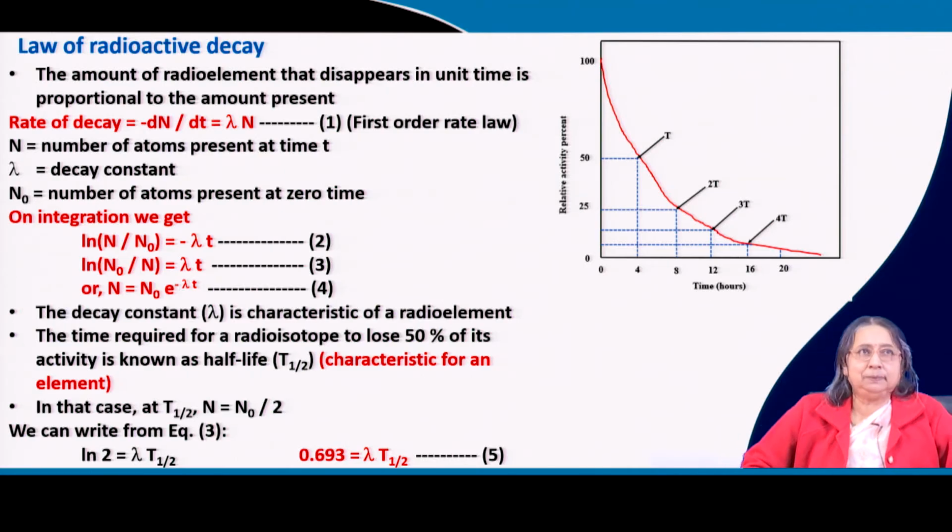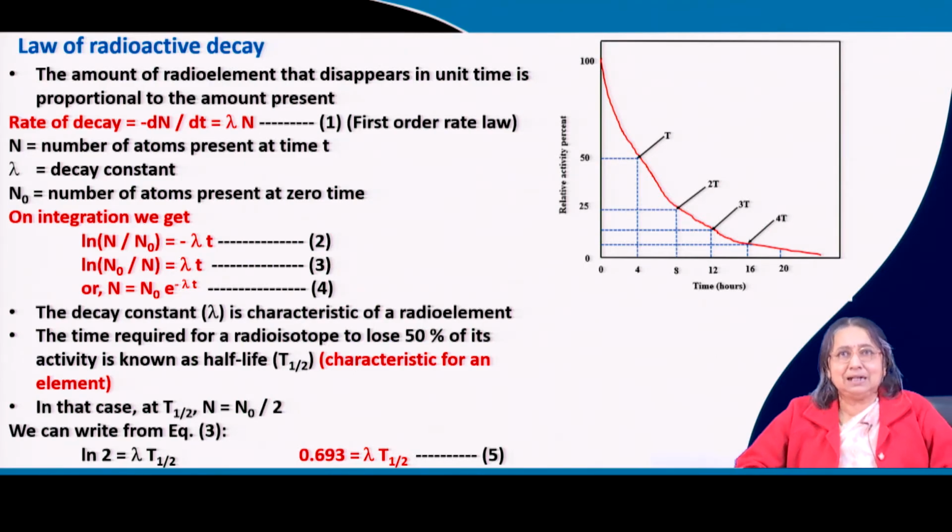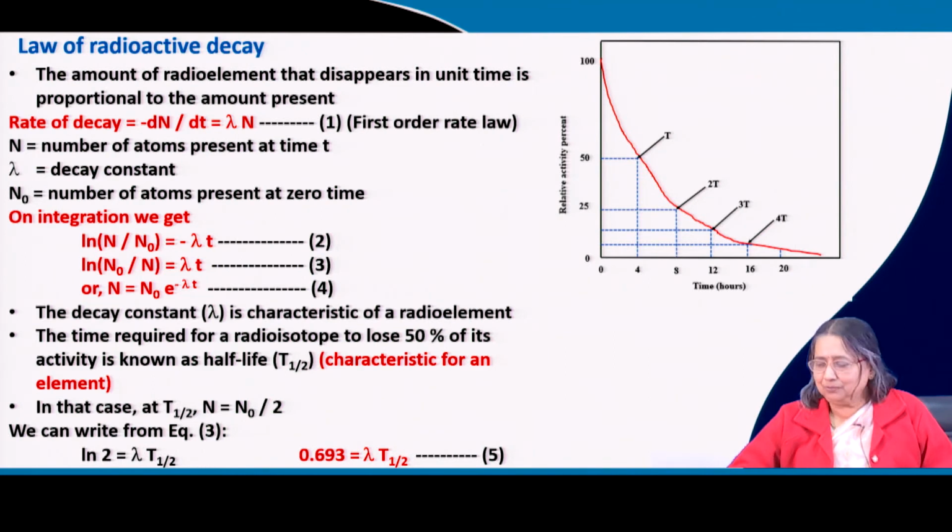Radioactive radium, for example, has a particular half life. Uranium 235 has a particular half life. Other radioactive elements also, if it is carbon 14, then it has some particular half life. So, it is characterized by the half life, which is very important for radioactivity.